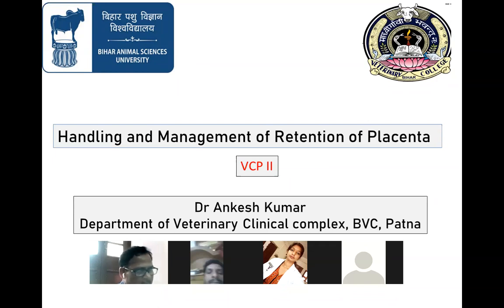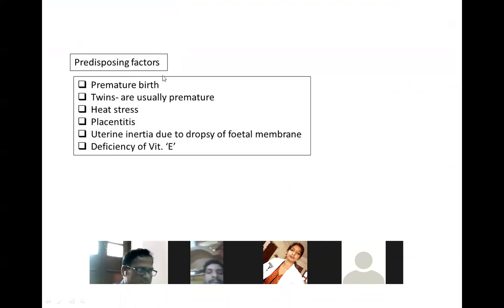But the problem aggravates when the fetal membrane is not coming out even after 12 hours or 8 hours. This is a problem very commonly encountered in the field, in sheep and goat also. Premature birth is a predisposing factor. Twins are usually premature. Heat stress is also one of the factors involved in